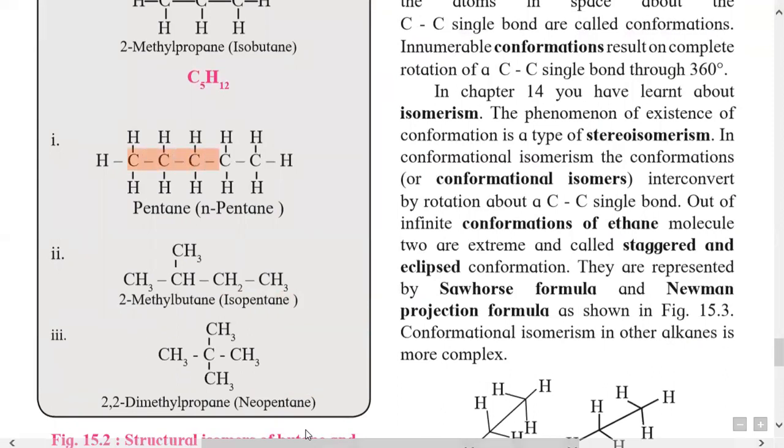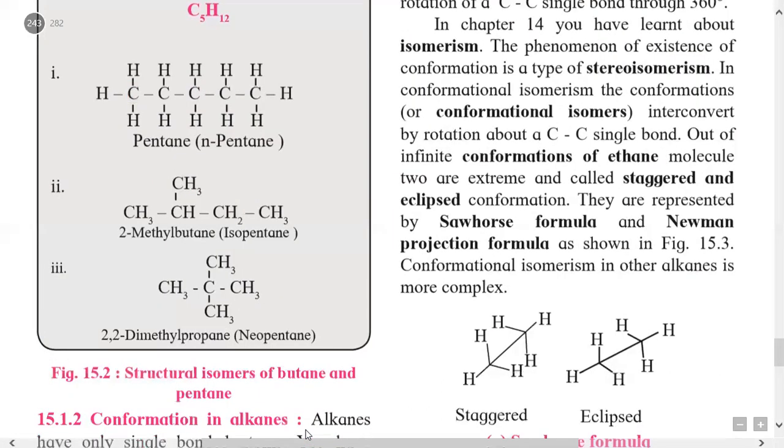It contains 5 carbon atoms in a straight chain, with each carbon bonded with 4 bonds, so the valencies are completed using hydrogen. The first carbon is CH3, then CH2, CH2, CH2, and finally CH3. This is the structural formula of n-pentane.